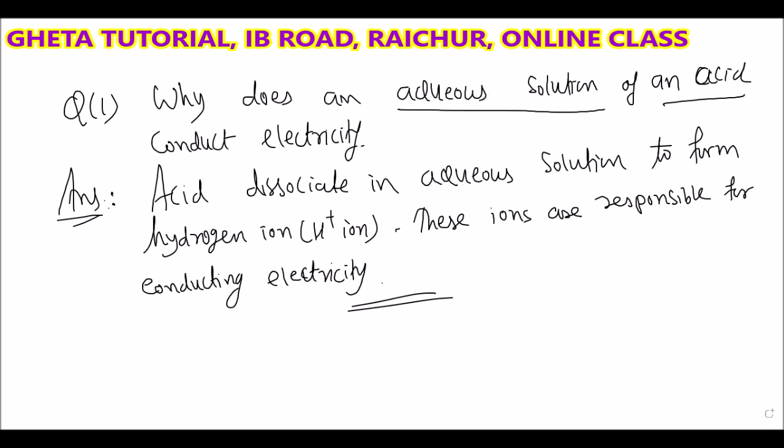You can write a very simple answer: acid dissociates in aqueous solution to form hydrogen ion, and this ion is responsible for conducting electricity.